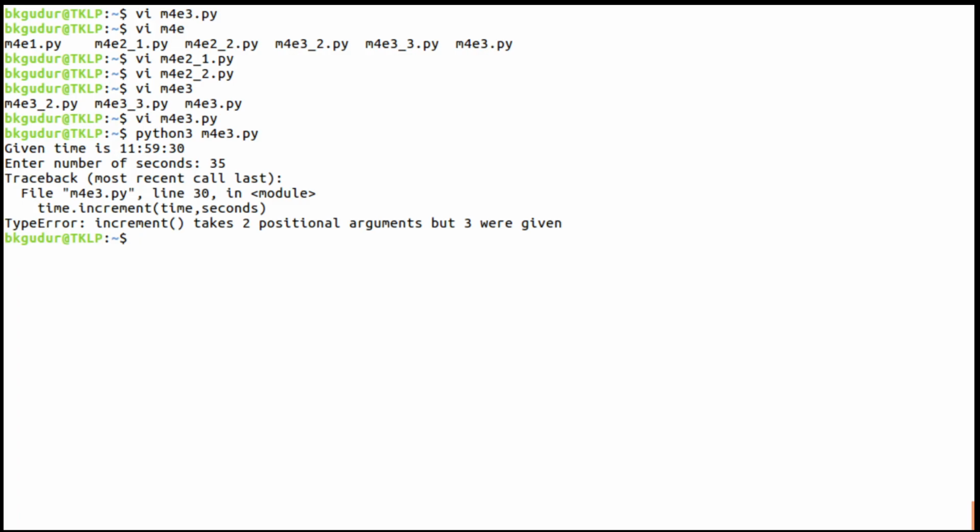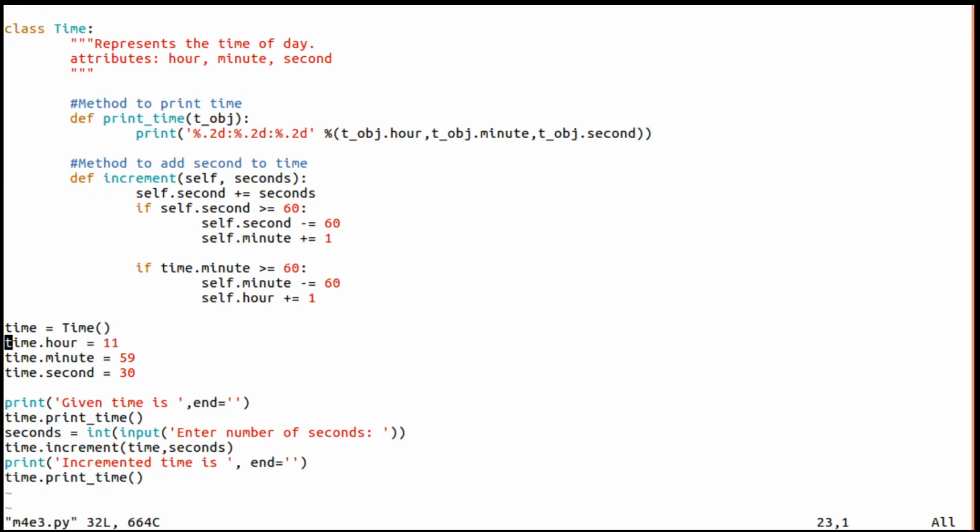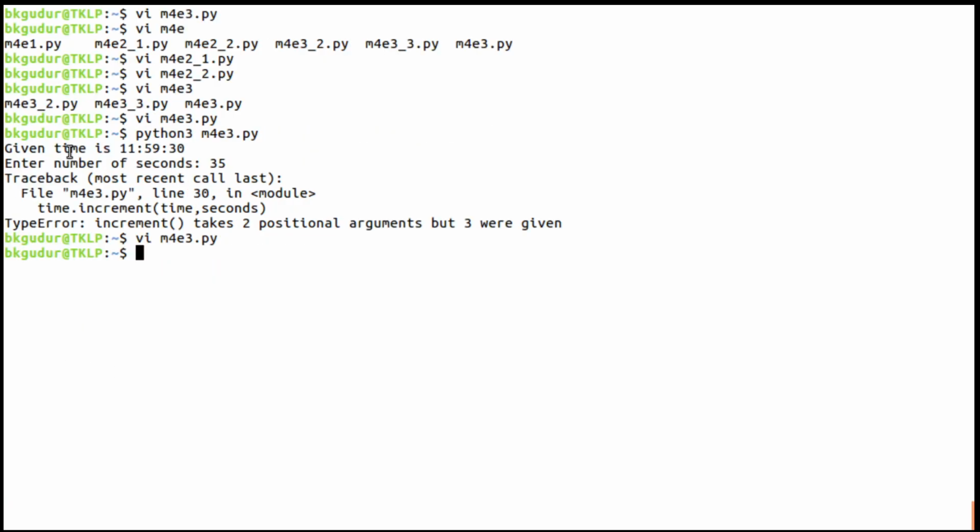Just a minute. Increment. Remember, this particular increment function takes two parameters. It has got two parameters, and we would need to supply two arguments. But just see here what the problem was. We supplied 2, and the error we got is that increment takes 2 positional arguments, but 3 were given. Because I had given both the first and second earlier, we got an error.